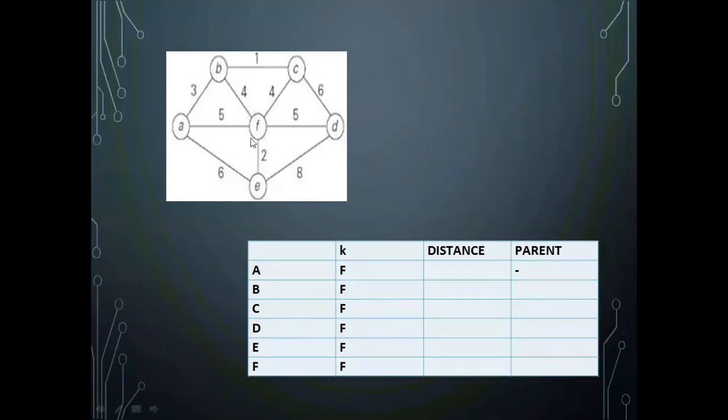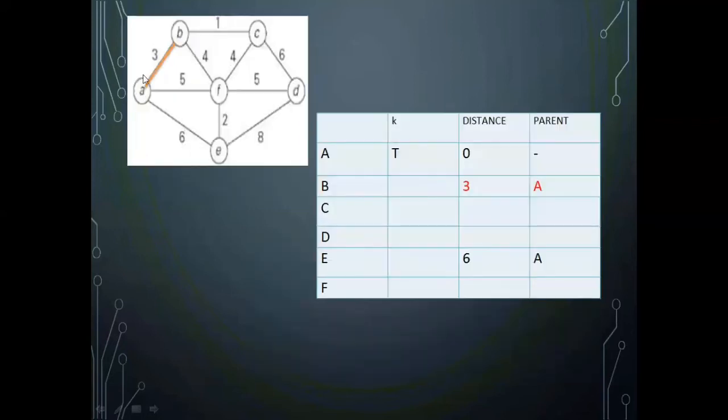So these six nodes are present and these are the graphs. In the beginning, none of the nodes you have selected, all the vertices are not the part of the spanning tree. So all I have kept as false. Then first arbitrarily you select a vertex. So I am just selecting the vertex A. From A I have connections like A to B, A to F and A to E.